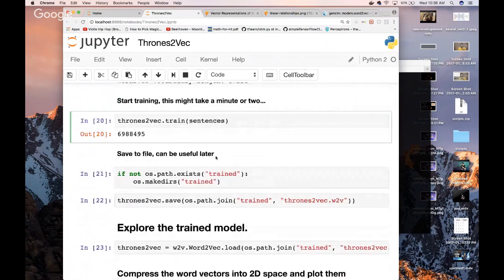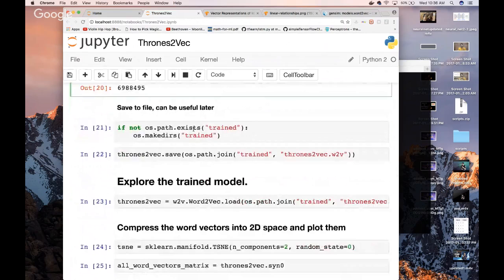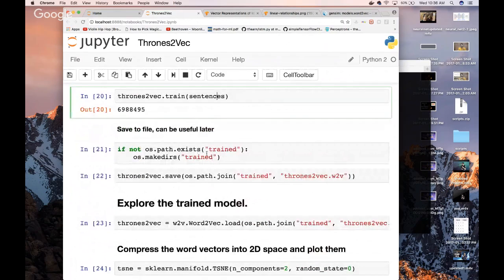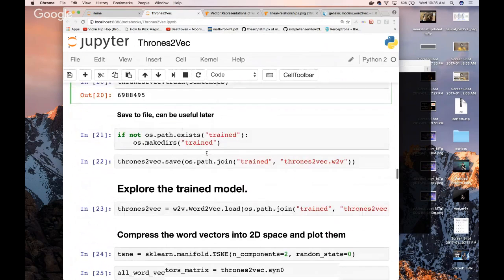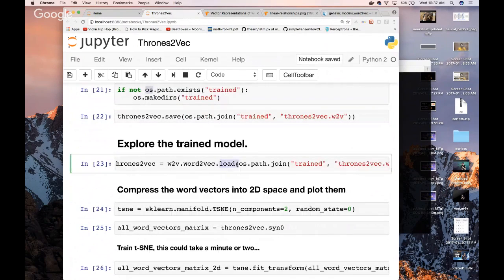It's going to train on all of those sentences we gave it. It's going to take 30 or 40 seconds. And when it's done training, we're going to save the file for use later on, okay? We can easily do that using the OS module, which is great for that. We can save it, and then we can load it later on. In fact, we can load it right now. We'll load it from memory right now, okay?